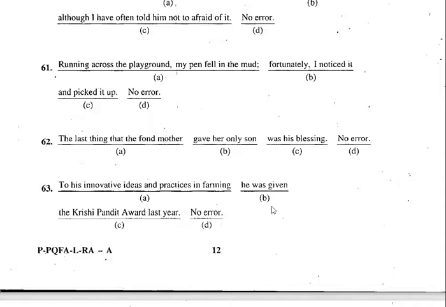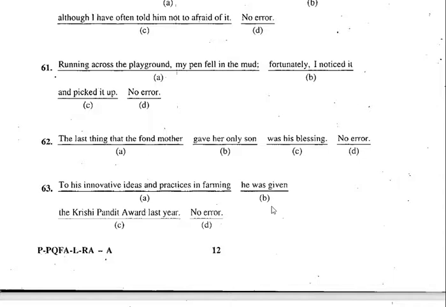Running across the playground, I is required there. Therefore, it has to be I dropped the pen in the mud. Fortunately, I noticed it and picked it up. Okay, you understood this now?